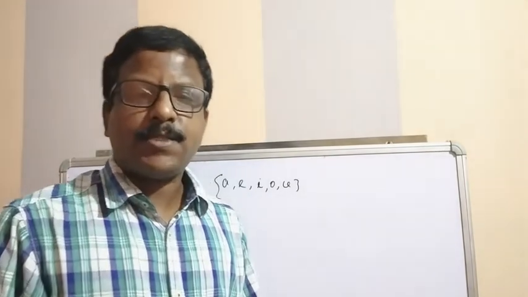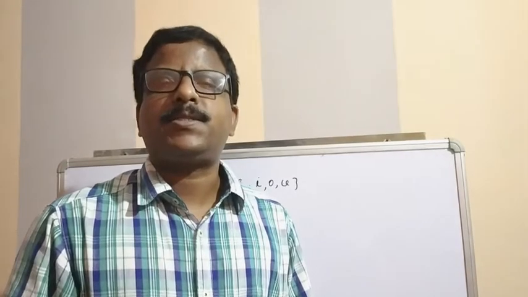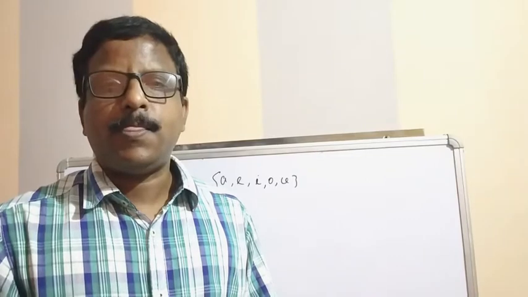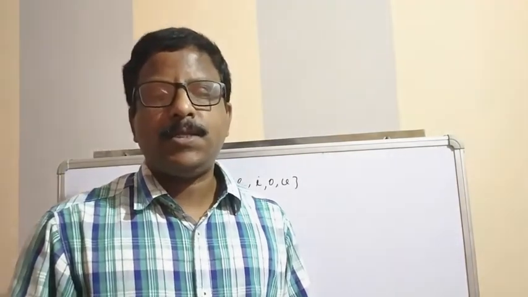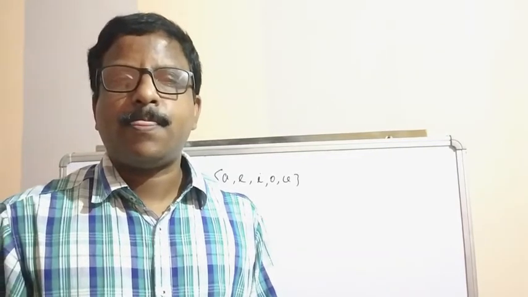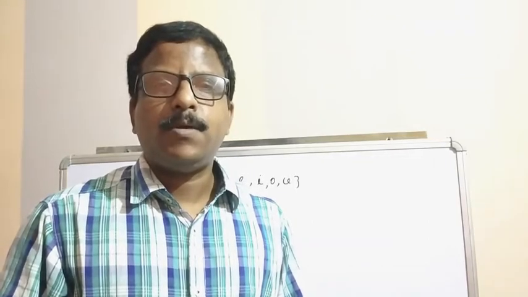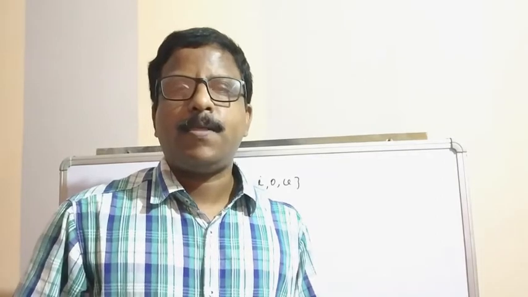This is about sets. Now a set can be described in 3 forms. One is the description form, another is the roster form, and the third is the set builder form. The description form is not that important, so it is not in your portion. So I am explaining the 2 forms of describing a set: roster form and set builder form.